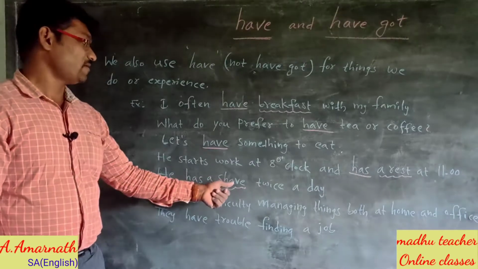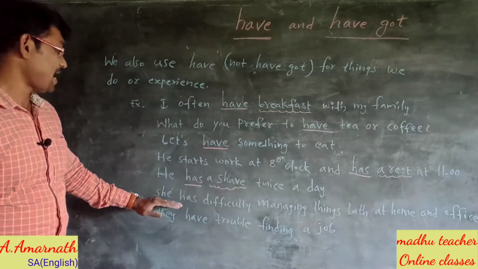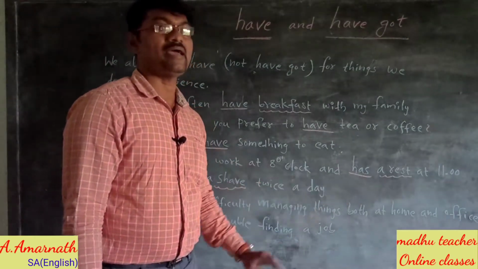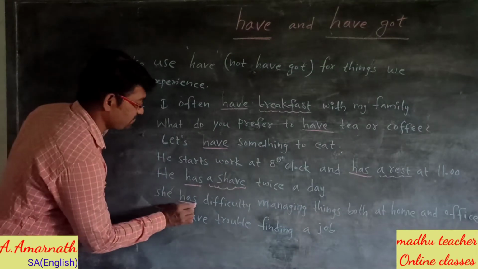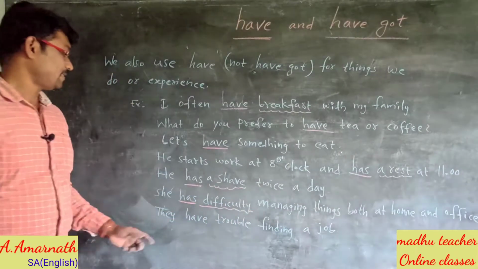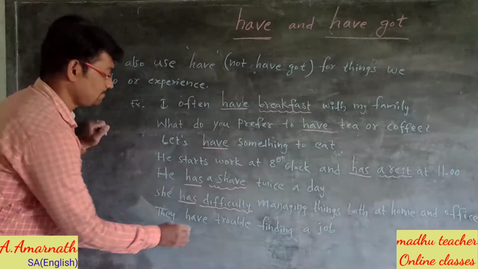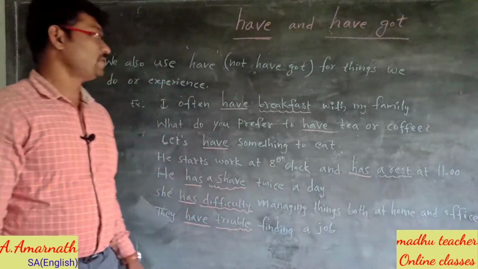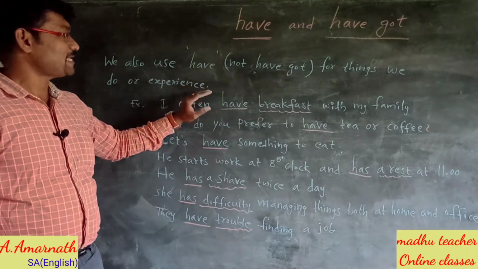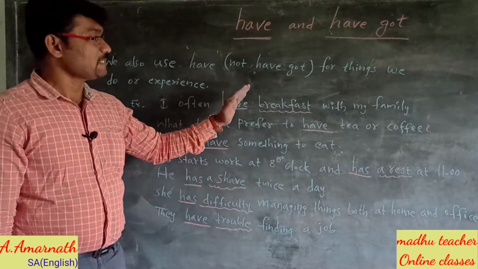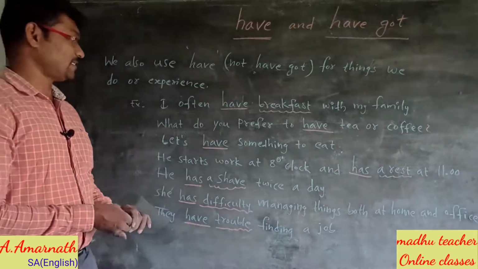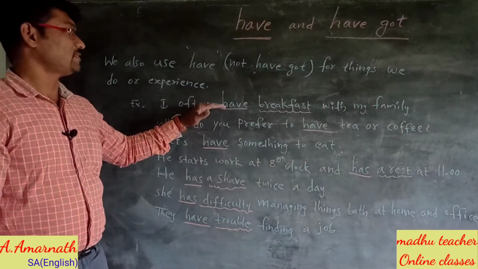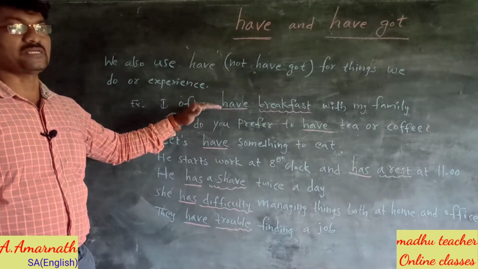We use has with he, she and it. She has difficulty managing things both at home and office. In the same way, they have trouble finding a job. In this way, we use have to refer to other actions. Here, we use have to talk about the present situation.